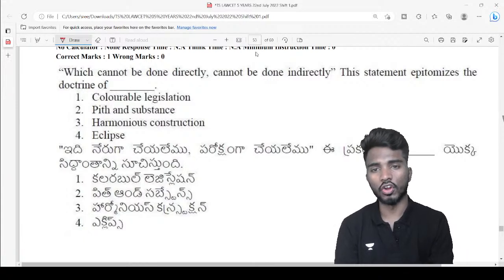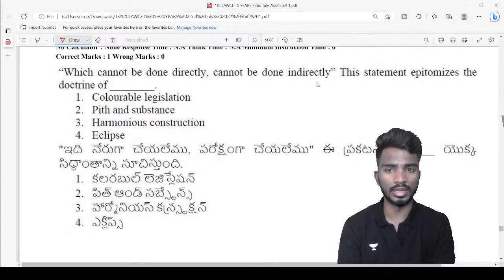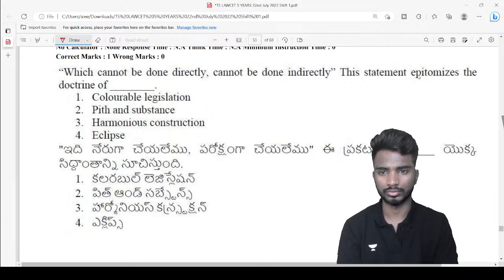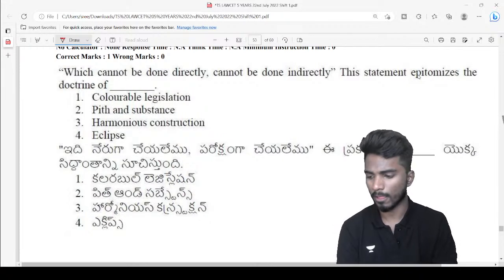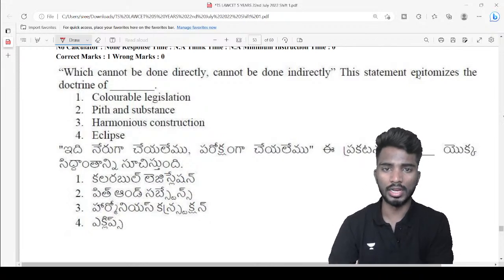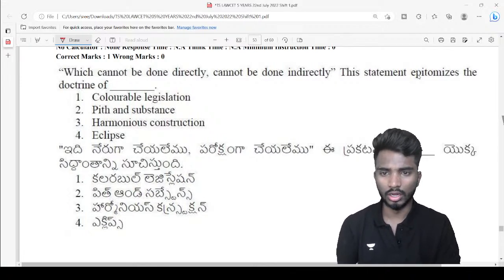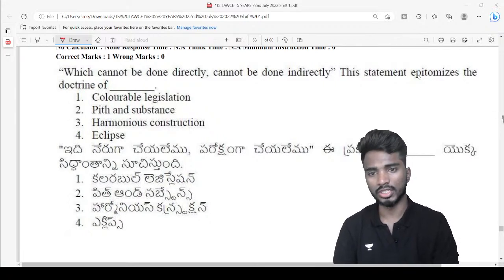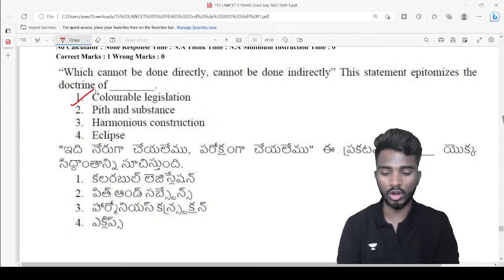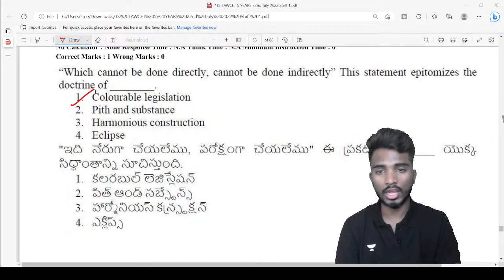Which cannot be done directly cannot be done indirectly. This statement emphasizes the doctrine of colorable legislation, which means if you cannot make a law directly, you cannot make it indirectly.